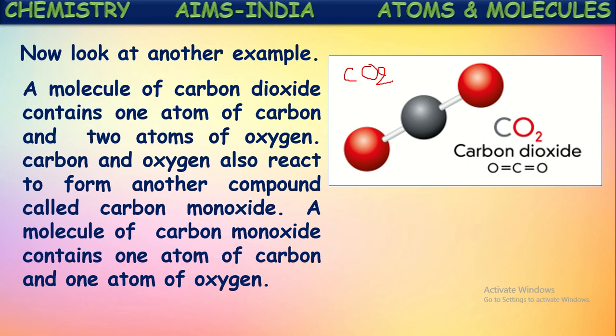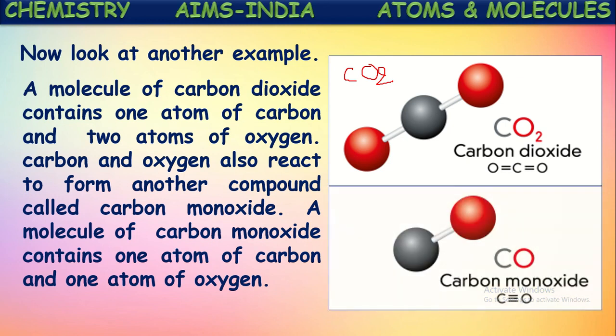Carbon and oxygen also react to form another compound called carbon monoxide. Not only do they form carbon dioxide, they can form one more compound called carbon monoxide, two different molecules. A molecule of carbon monoxide contains one atom of carbon and one atom of oxygen. Here we have seen carbon dioxide formed when one atom of carbon combines with two atoms of oxygen. In the formation of carbon monoxide, one atom of carbon combines with one atom of oxygen.